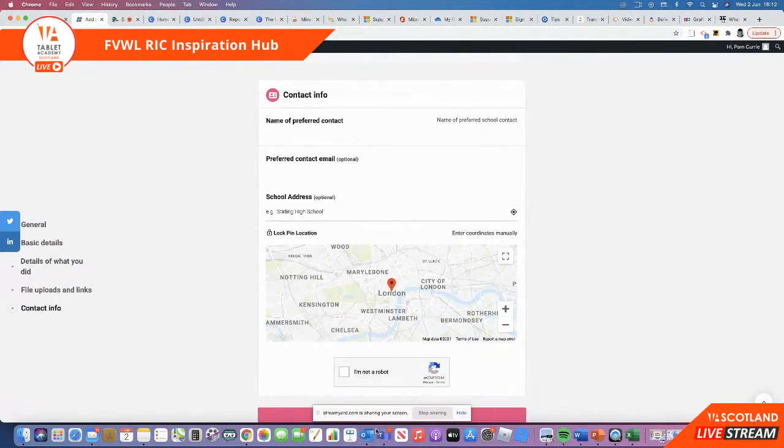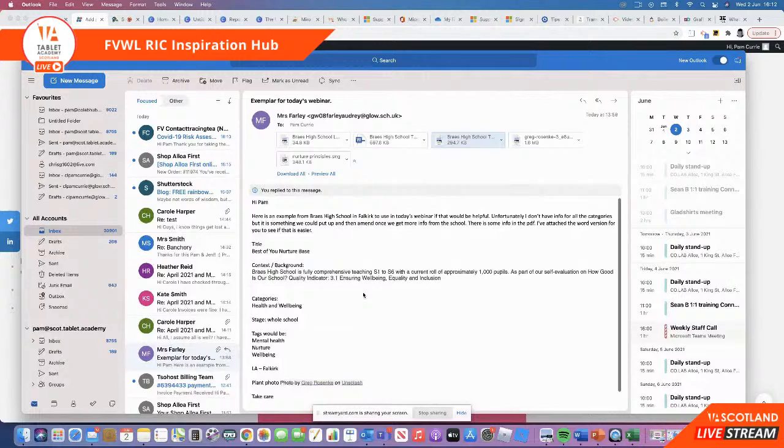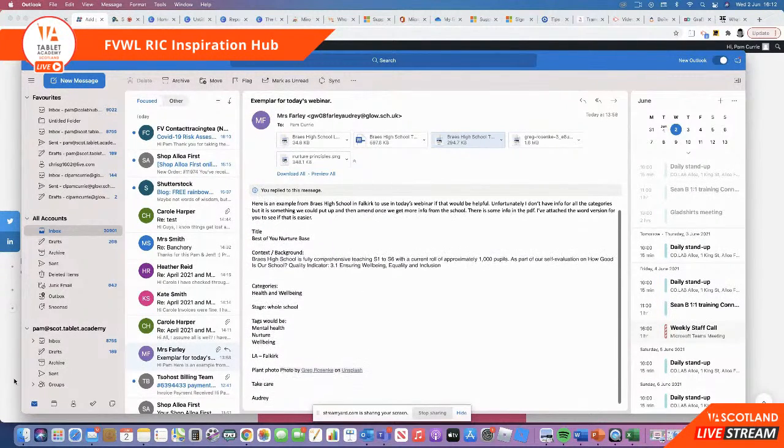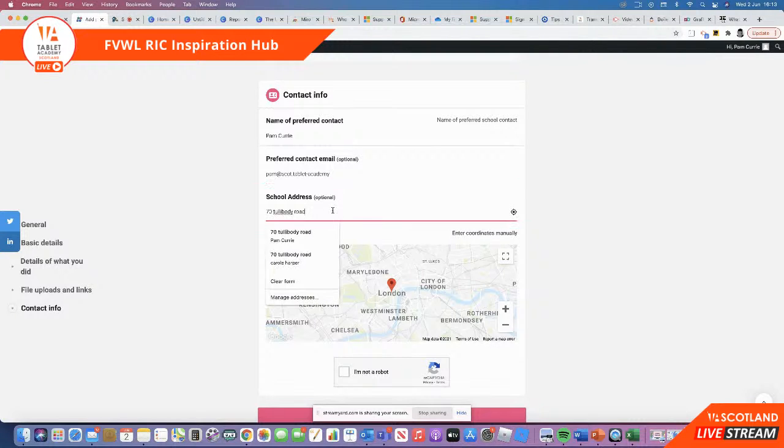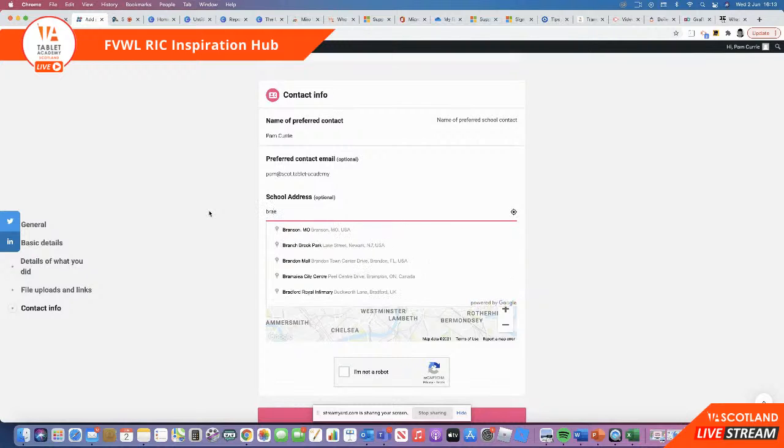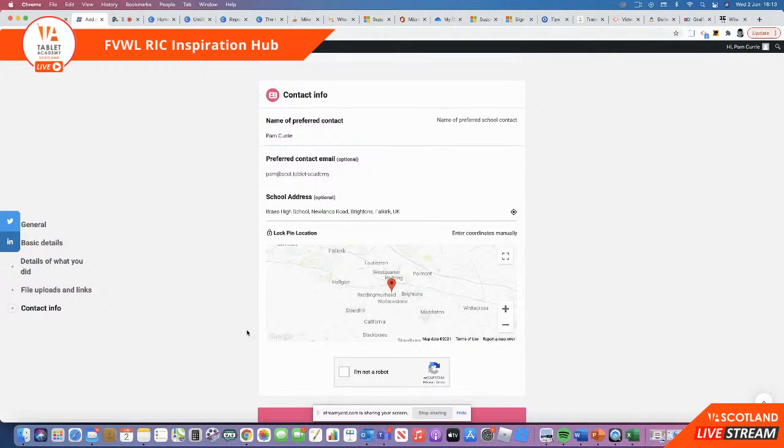At the end of that, we're looking for the preferred school contact. I'm just going to see if I've got that information. Don't think I have, but this is where you put in your school contact. I'm going to put mine in just now, just for the sake of getting this done. But obviously we will change this to the Braze High contact when it comes to it. In terms of the school address, all you need to do is start typing the name of the school. So this one is Braze High, and there we have the address, and that will lock the map pin.